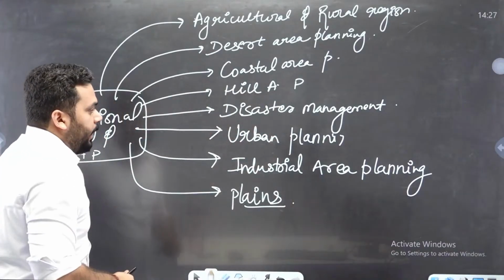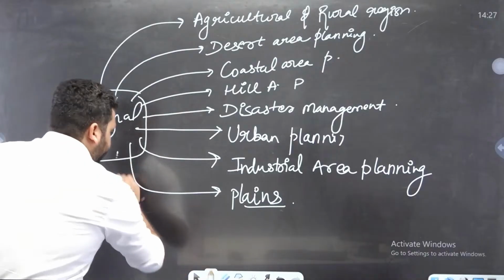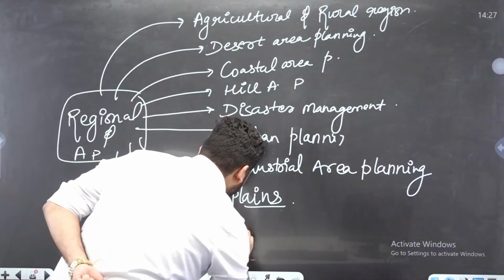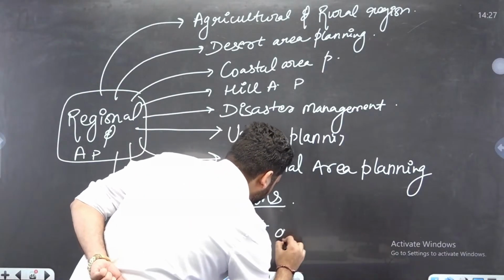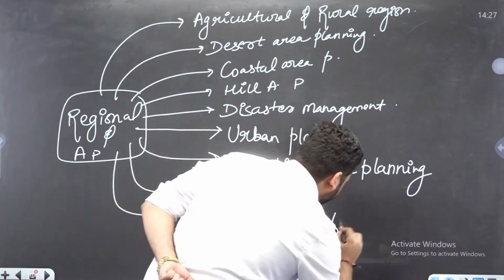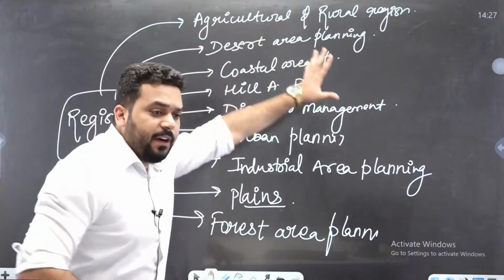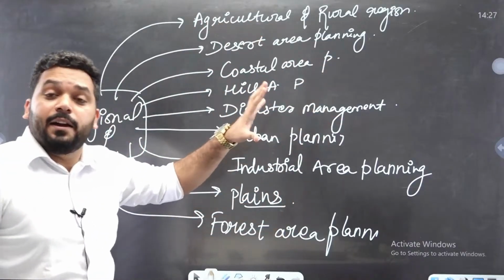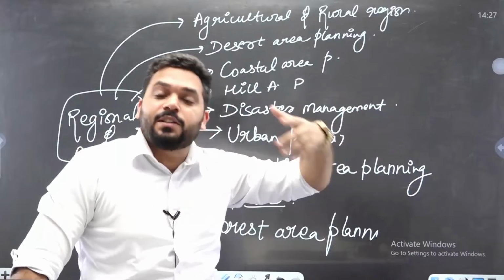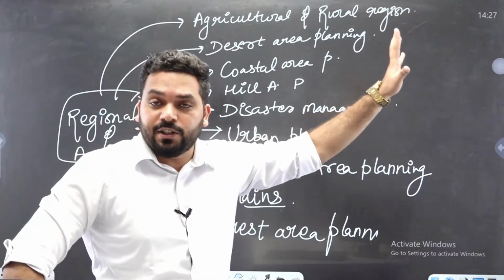Okay, forest. Why all these are different regions and different planning approaches are needed for all these areas and regional planning.